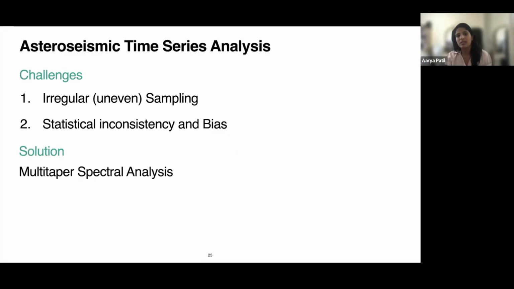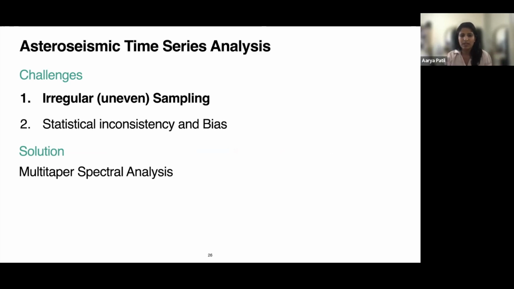So the current methods that are used in this domain face some challenges. The two of them are irregular sampling and statistical inconsistency and bias. And I'll talk about each of them and our solution to these.